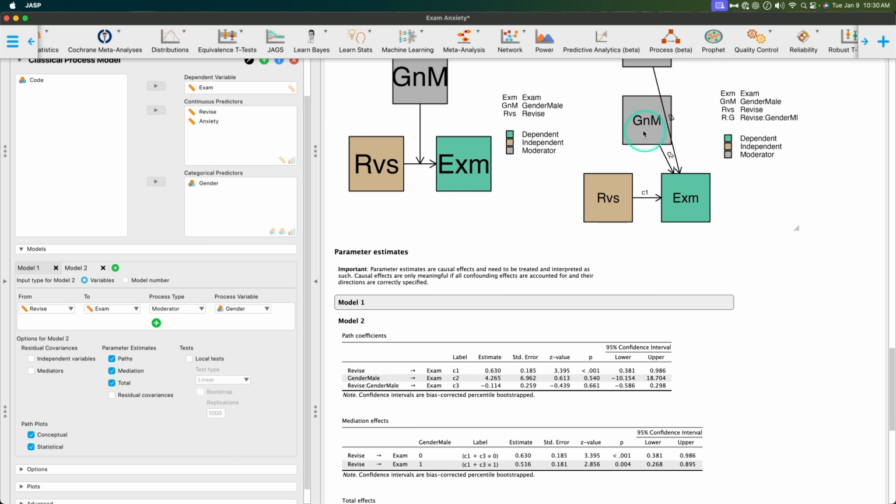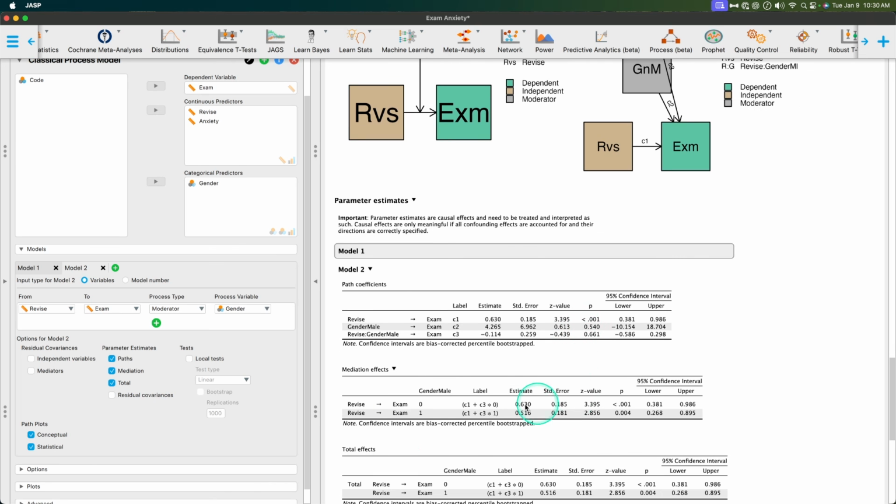Now, does gender have an impact? Does gender interact with exam? Let's see. The answer is no. Gender does not interact with exam. So there's no effect of just gender on exam. Men and women in this class did equally as well or equally as badly as each other. Now, revise by gender, this is the interaction, right? But if we do the interaction between gender and revising, let's see, C3, do we have an effect? And the answer is no. Well, that's good, so to speak, right? Gender male, 0 I think is female, and 1 is male, and that's how the process model is coding it.